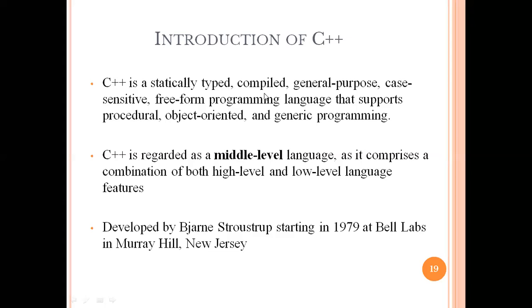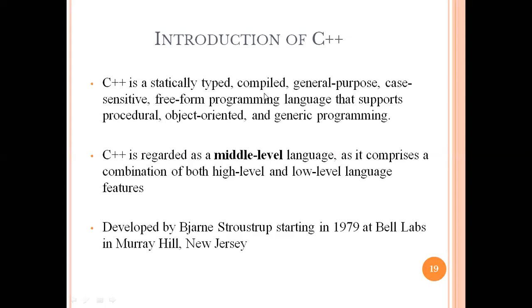Next, C++ is regarded as a middle level language because any user can read whatever data or message is available. It is a combination of both low level and high level languages.